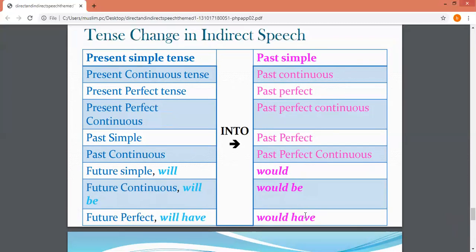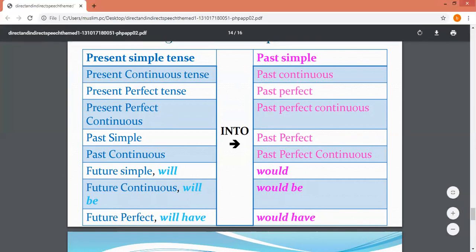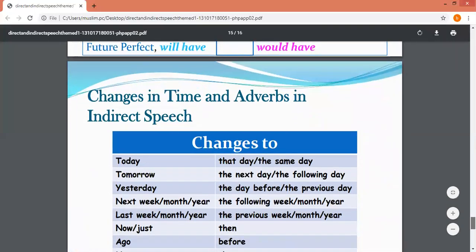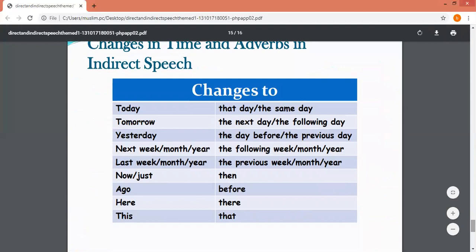So please look at this chart very, very carefully, and you can also copy this chart on your rough notebook or your grammar notebook. You can learn all these things by heart. You have to remember which tense is changing into which tense. This is going to help you a lot. Students, direct and indirect speech are very easy to do if you understand these three things: which verb to be changes into which verb to be, and which tense changes into which tense.